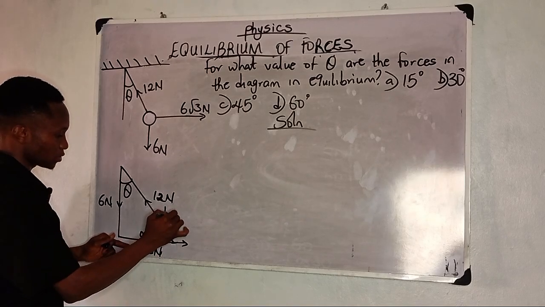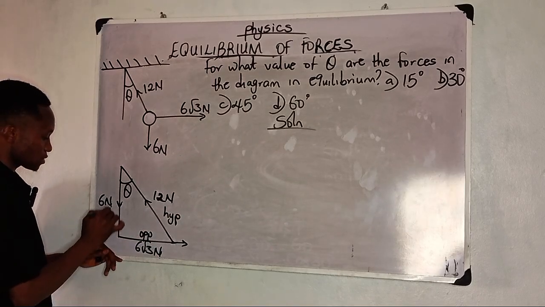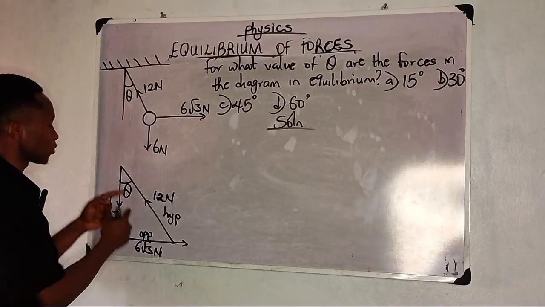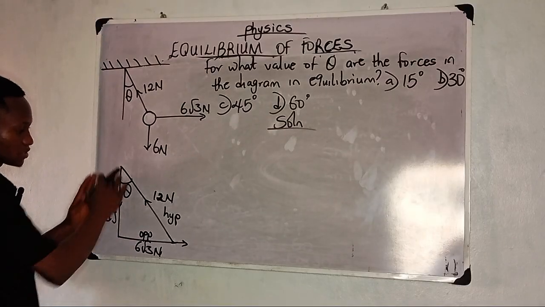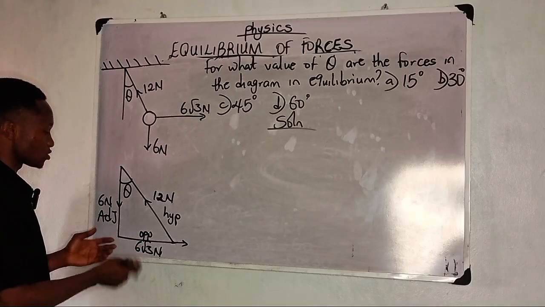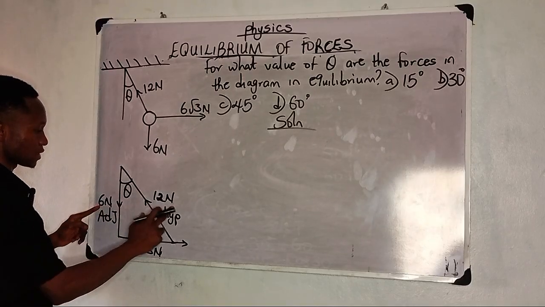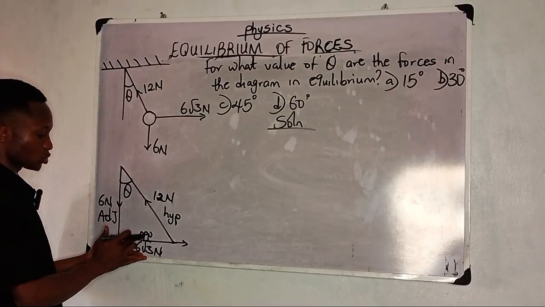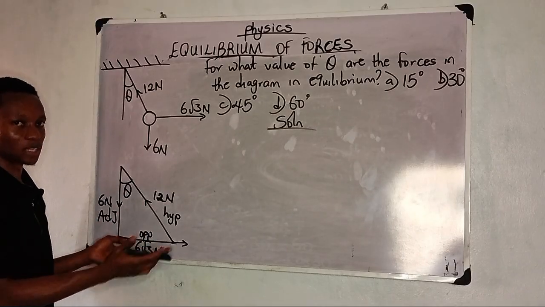Here is hypotenuse and here is adjacent. So let's proceed. If I want to look for my theta, I can decide to use any one since all the three sides are given. I would like to use adjacent and hypotenuse. Just my decision. If you do it with opposite and hypotenuse, you will get the same answer.